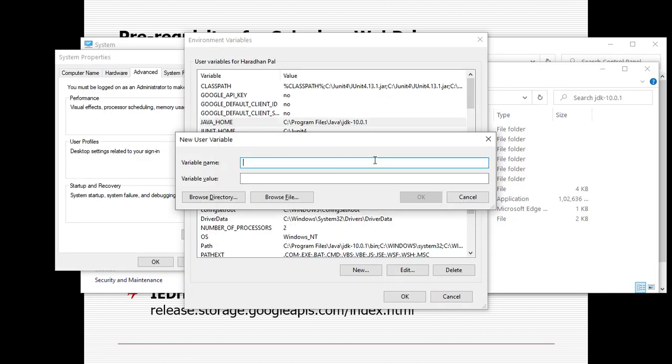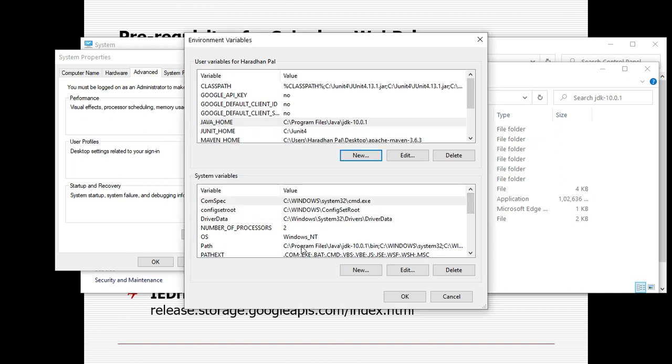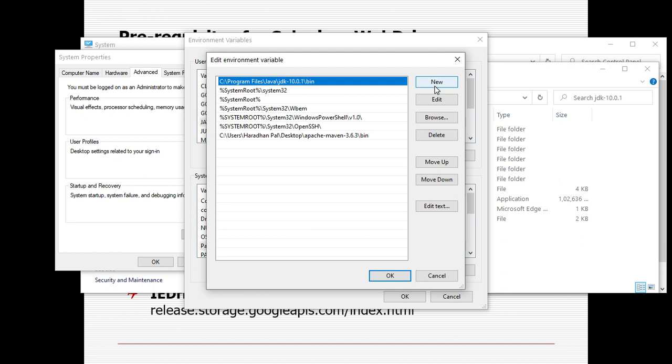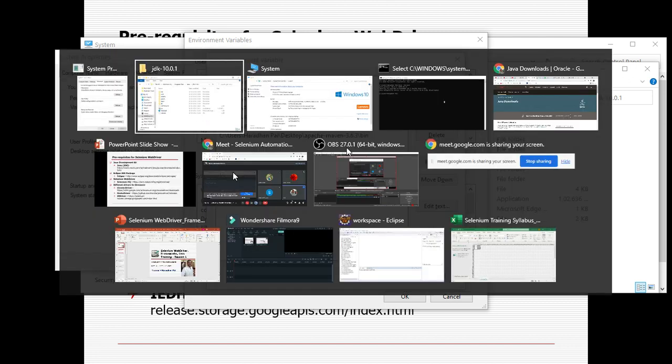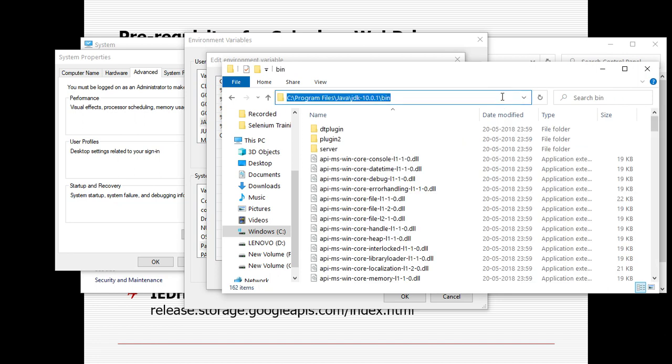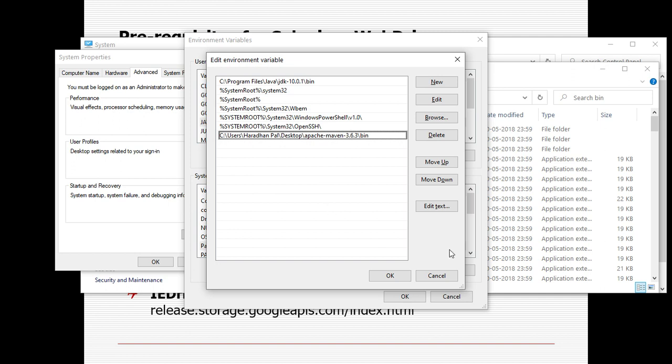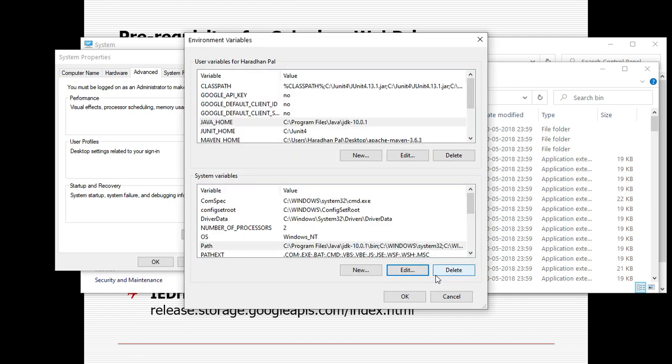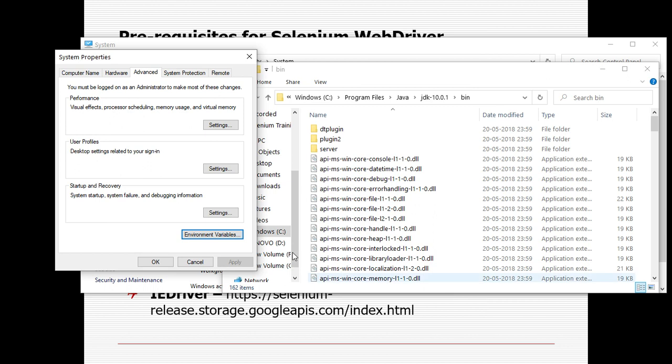And once it is added here, you need to go to the Path variable, click on Edit, add a new option, and add the path till the bin folder. So you need to set these two things once Java is loaded into the system. Then if you type the version command, you will get the version. That is the prerequisite for Java installation.